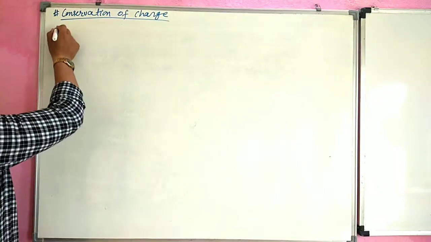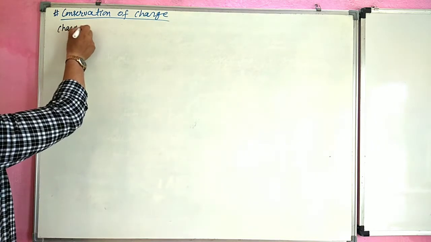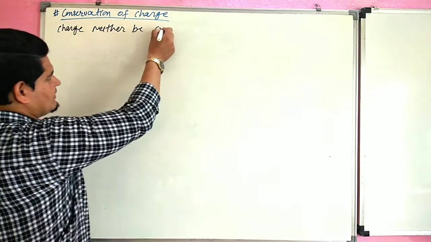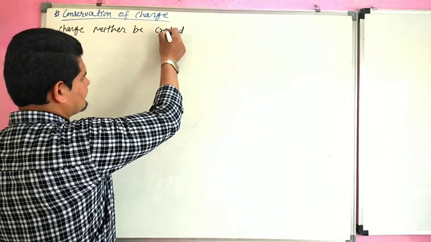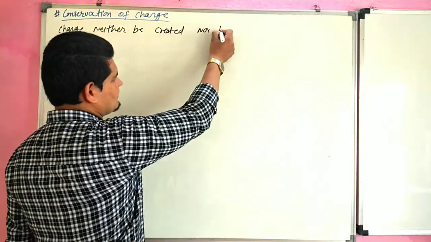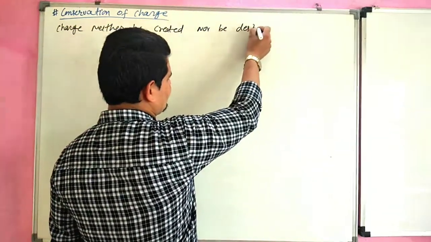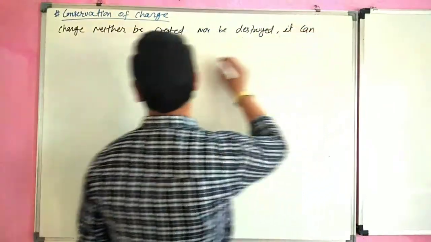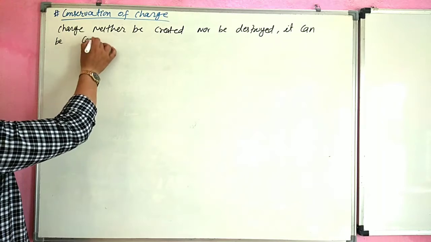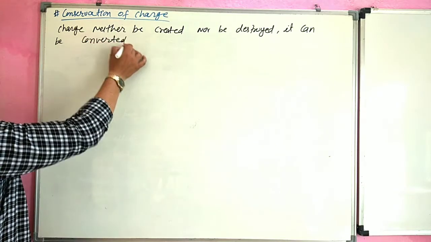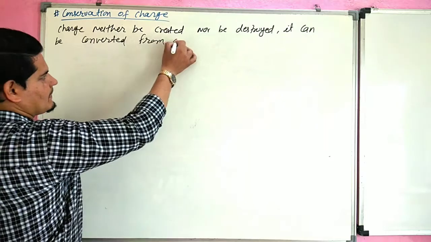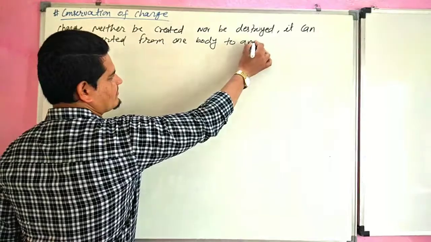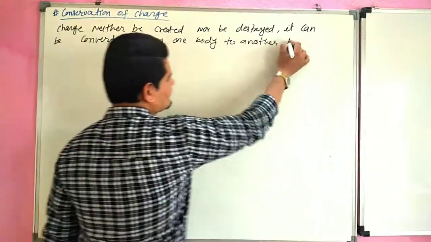So conservation of charge: charge can neither be created nor be destroyed, it can be converted from one body to another body.